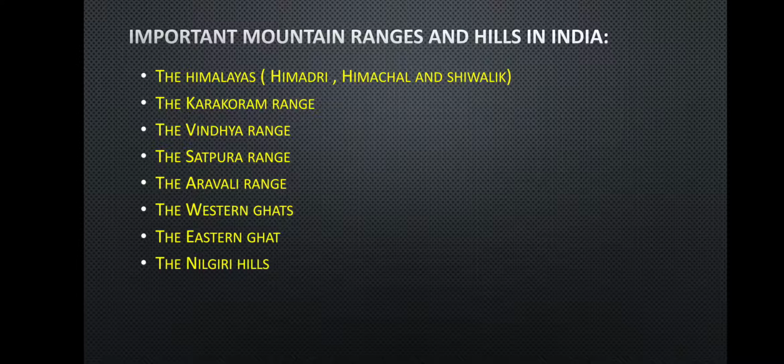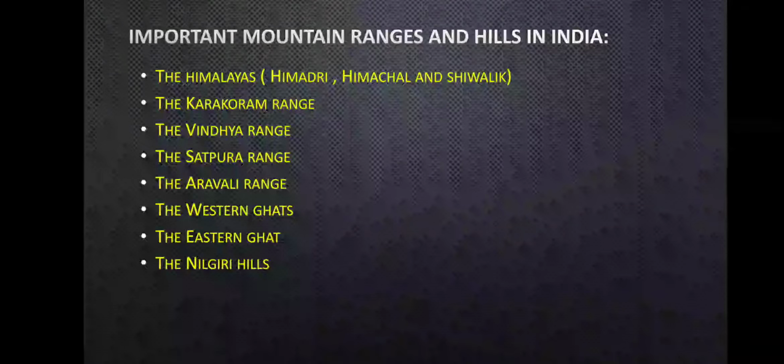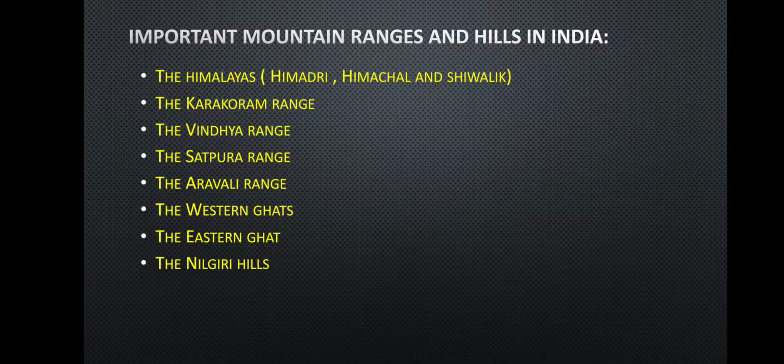Important mountain ranges and hills in India. There are several big and small mountain ranges and hills, so we have selected a few of the important ones for our practice in this video. The first one is the Himalayas, the Himalayan mountain range. There are three parallel ranges of Himalaya that I have given in brackets, that is Himadri, Himachal and Shivalik. Next is the Karakoram range, then the Vindhya range, the Satpura range, the Aravalli range, the Western Ghats, the Eastern Ghats and the Nilgiri hills.